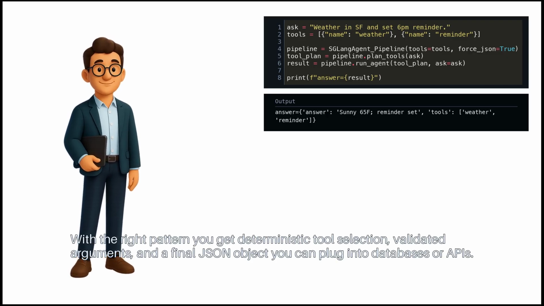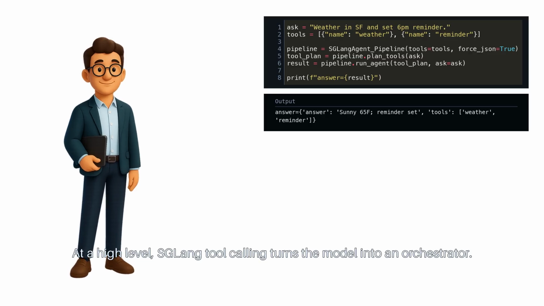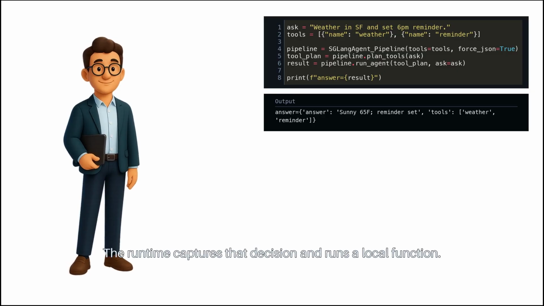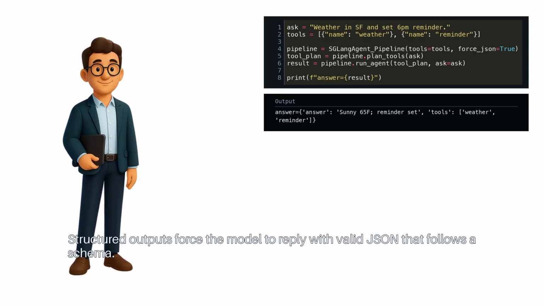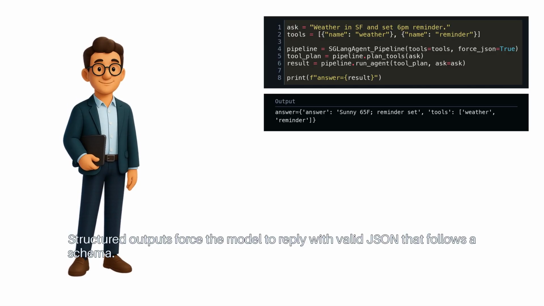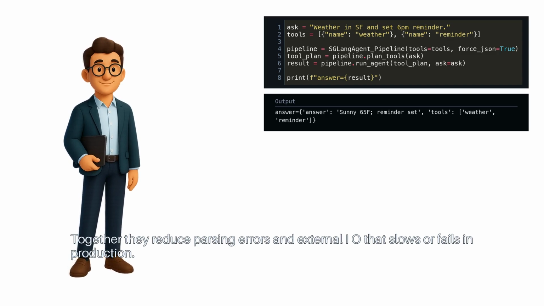databases or APIs. At a high level, SGLang tool calling turns the model into an orchestrator. The model decides which tool to call. The runtime captures that decision and runs a local function. Structured outputs force the model to reply with valid JSON that follows a schema. Together, they reduce parsing errors and external I/O that slows or fails in production.